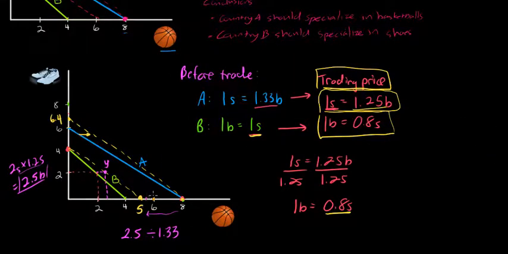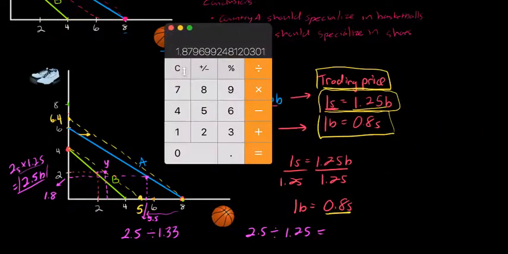And we can see that on our PPC before trade, because if we go up, we can see the potential output of country A before trade. And that would be at a quantity of 1.8 pairs of shoes and 5.5 basketballs. Now, with trade, country A can trade 2.5 basketballs to country B and receive, in exchange for those 2.5 basketballs, 2.5 divided by the new price of 1.25. Breaking out our calculator one more time, 2.5 divided by 1.25, that would be 2 pairs of shoes.